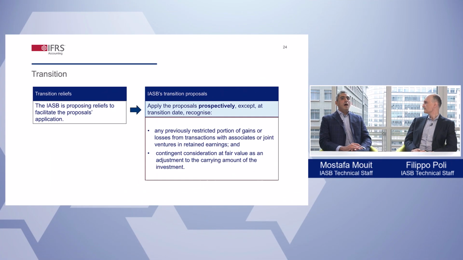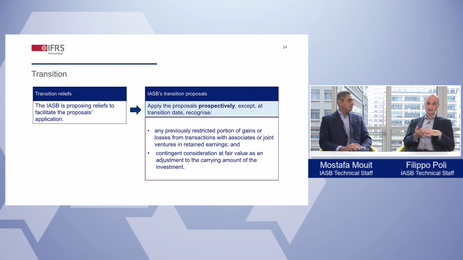Thank you, Filippo. I think there are quite a few new requirements. Does the IASB anticipate any complexity in applying the proposals? Well, the IASB has considered this and is proposing a number of reliefs to facilitate the application of the proposals. So most proposals would be applied prospectively.